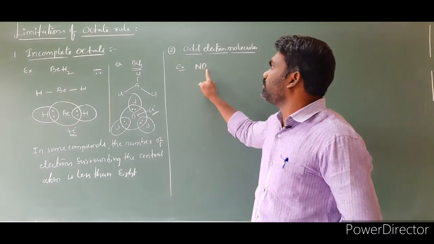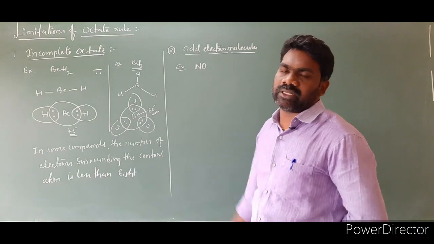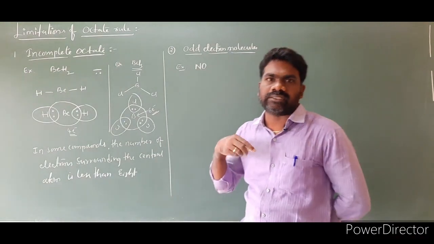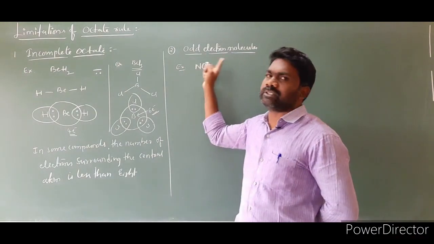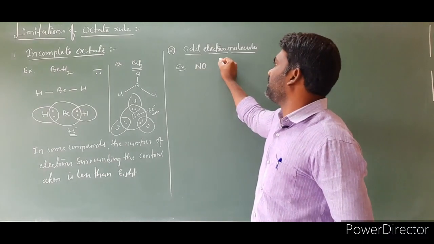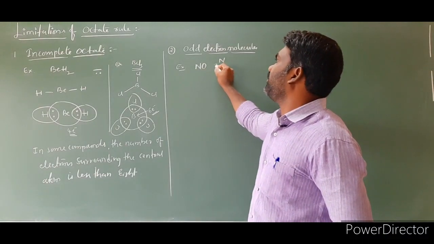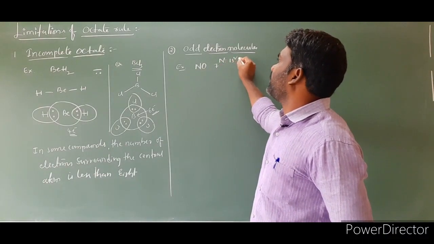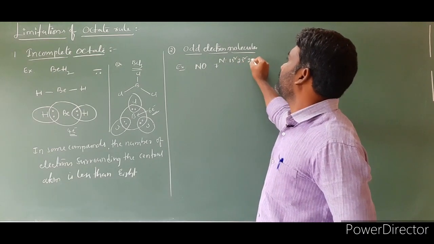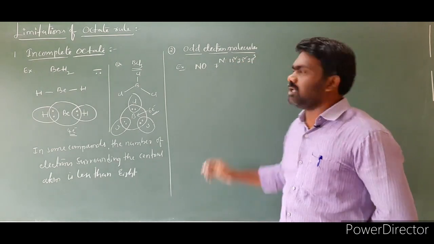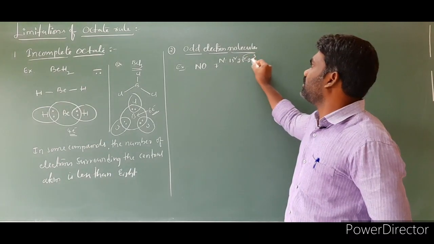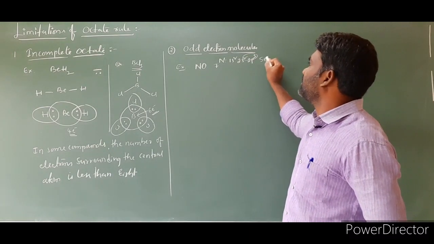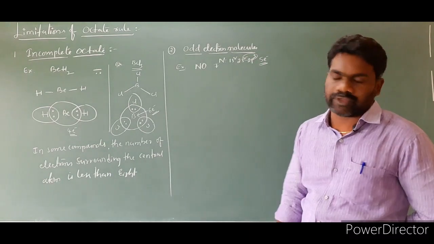To find this, we have to calculate the total number of valence electrons. If the total number of valence electrons is an odd number, we call them odd electron molecules. For this case, we can calculate. The nitrogen atomic number we already know; its electron configuration is 1s2, 2s2, 2p3. How many valence electrons? 2 plus 3, that is equal to 5. The number of valence electrons on nitrogen is 5.